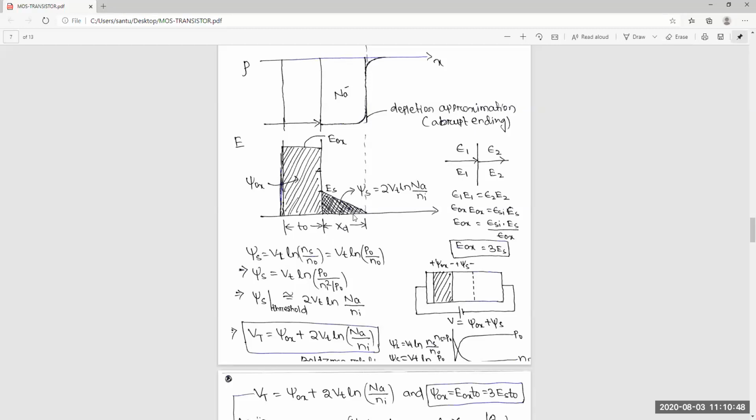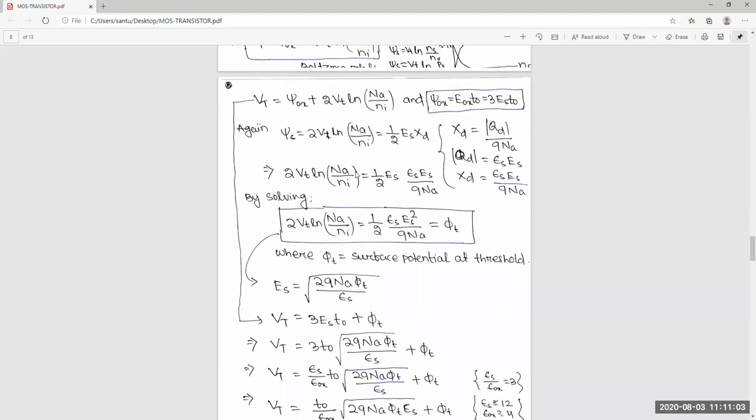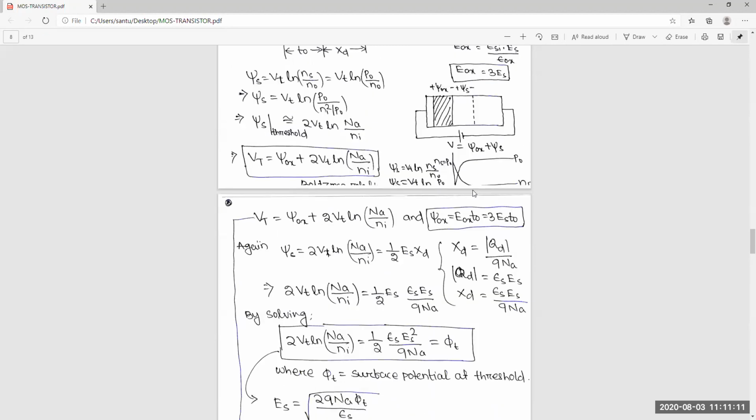This is a triangle, so the voltage will be half XD into ES. So 2 VTLN is equal to half ES into XD. Here XD is nothing but QD by QNA, so you can calculate this XD.